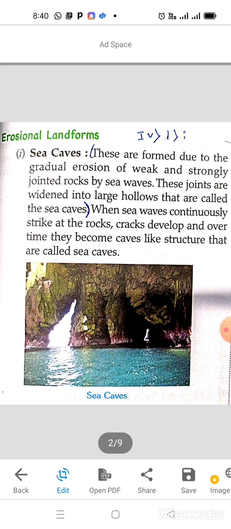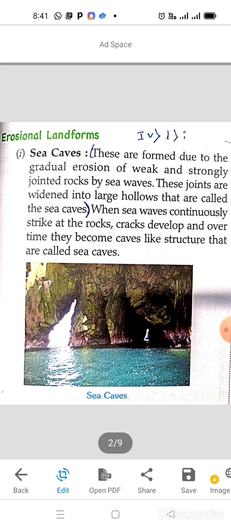Okay, these are formed due to the gradual erosion of weak and strongly jointed rocks by sea waves. So these are rocks which took these kinds of shapes because of the erosional work, because of the gradual erosion of weak and strongly jointed rocks by sea waves.